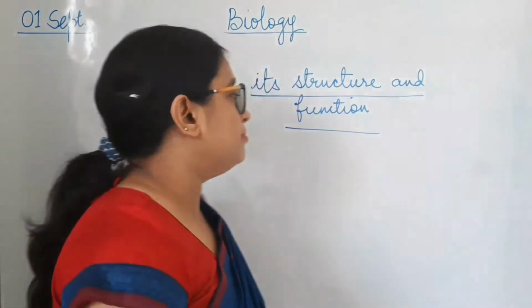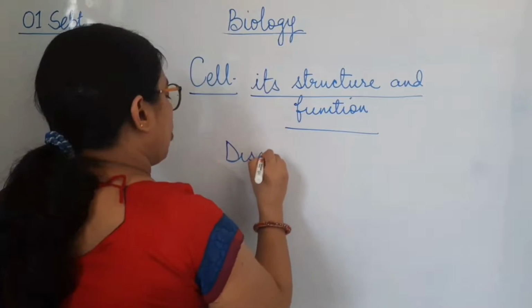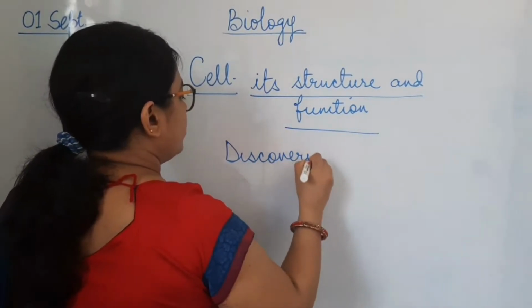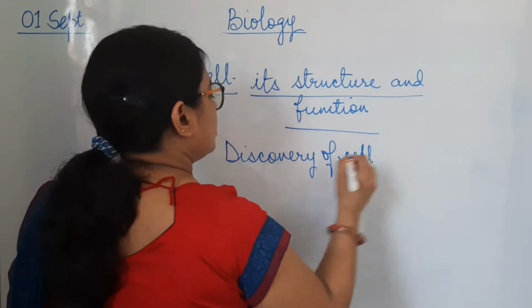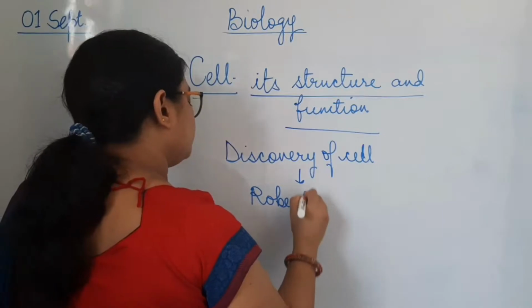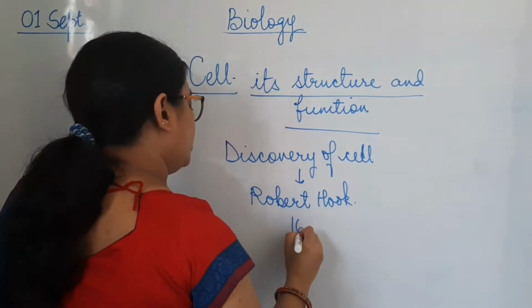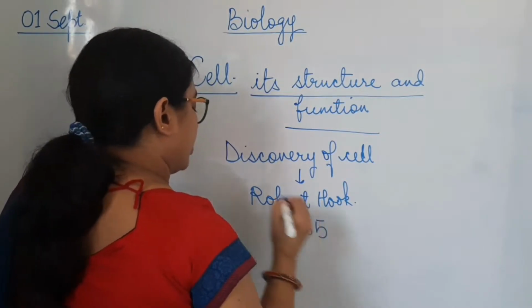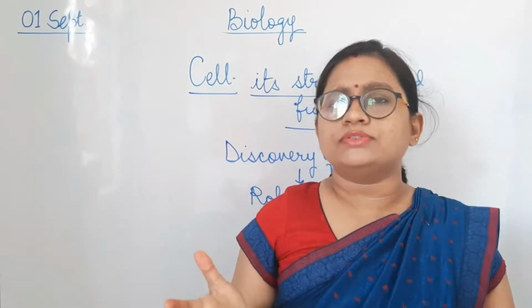So the first prime discovery about the cell was done by Robert Hooke. The discovery of the cell was done by Robert Hooke. And in which year was it done? It was done in the year 1665. Now what kind of cell did he see? Was it a living cell or a dead cell, and how does the cell look?